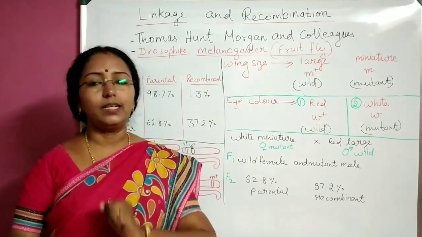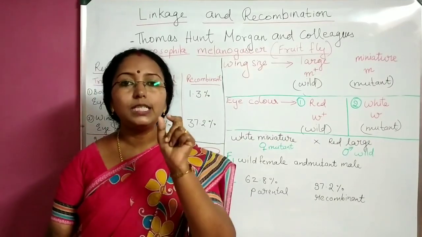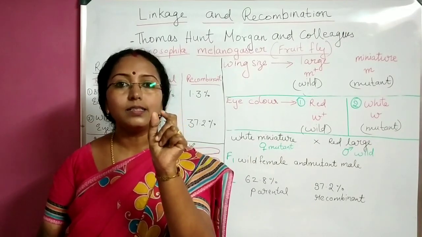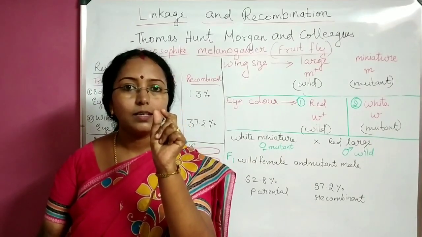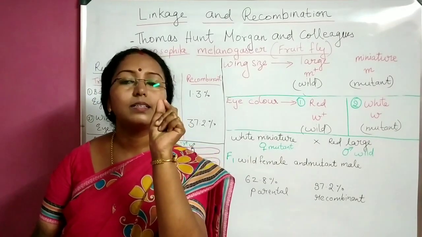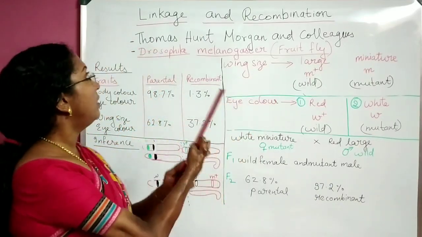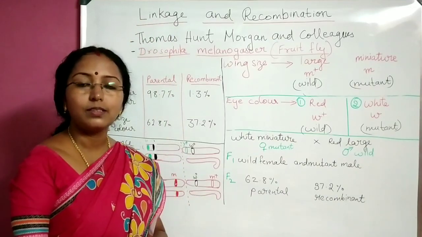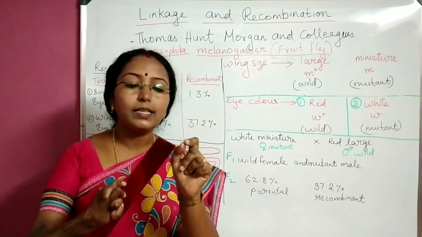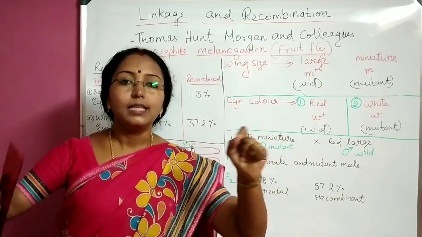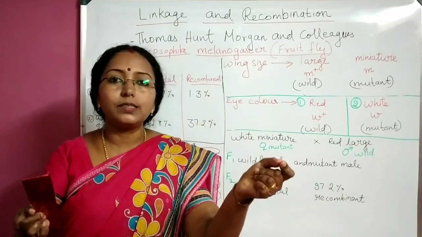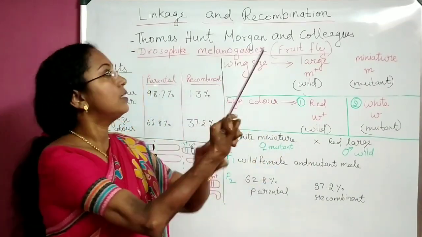So, in a nutshell, when genes for characters are together, they are linked. They are together, they are linked. Linkage. When genes for a character are far apart, they can have recombinations, new combinations. That is this.